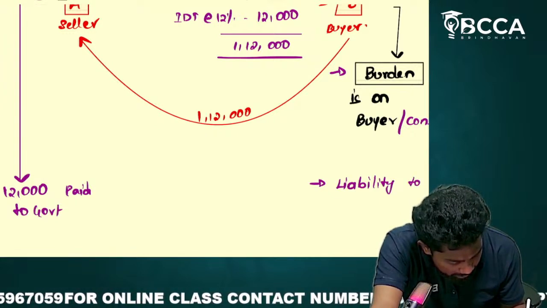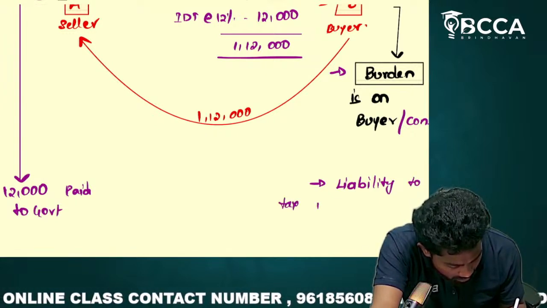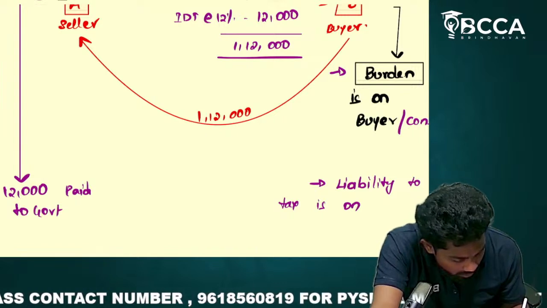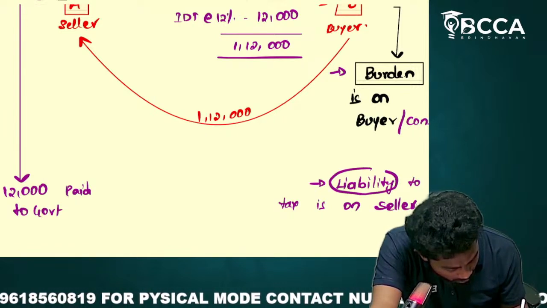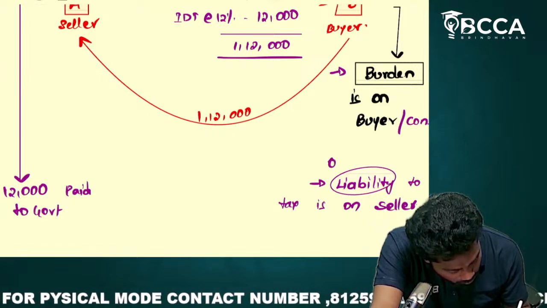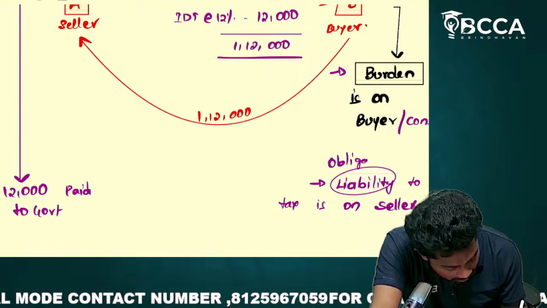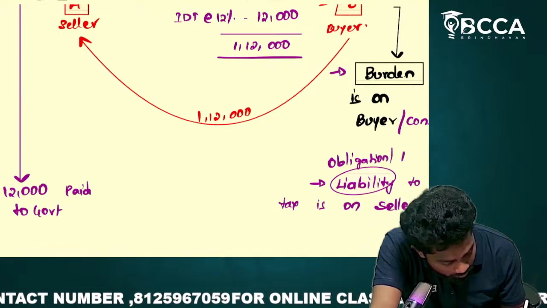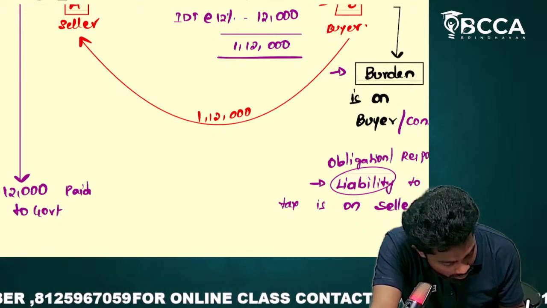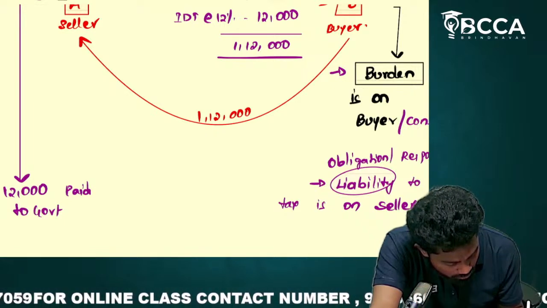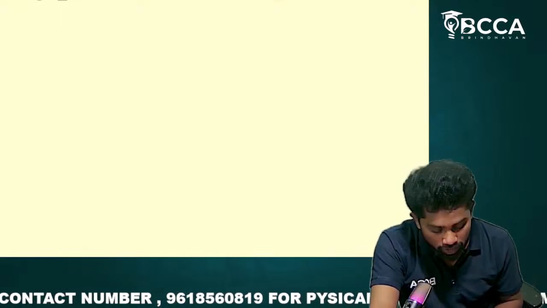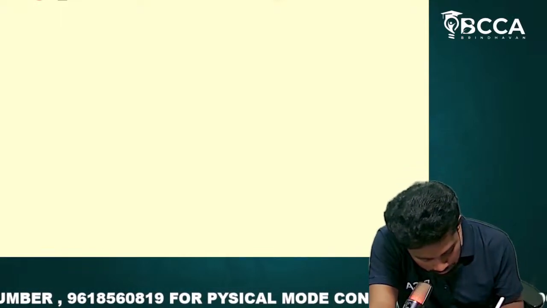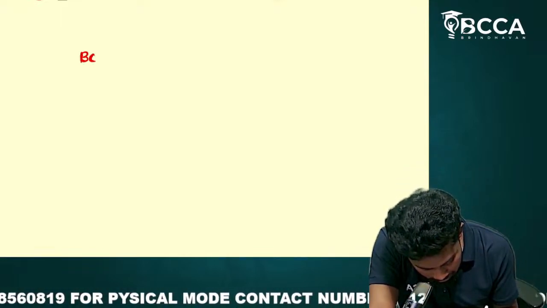Liability to pay tax is on the seller. Liability or obligation, responsibility, to pay tax is on whom? Seller. To help you understand better, I am taking one more example, sir. Let's say BCCA.